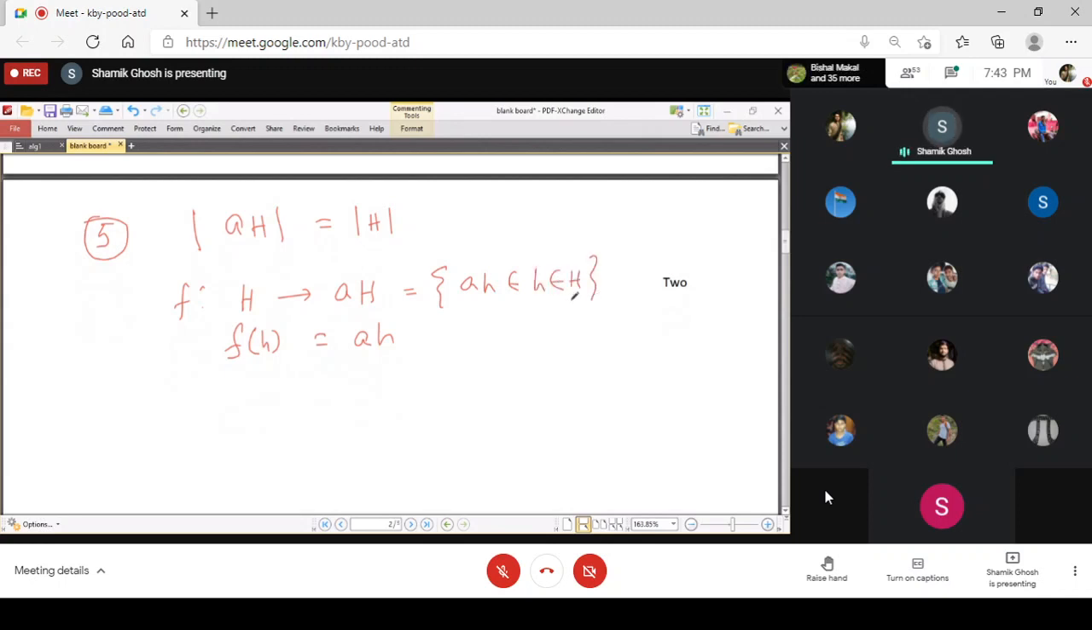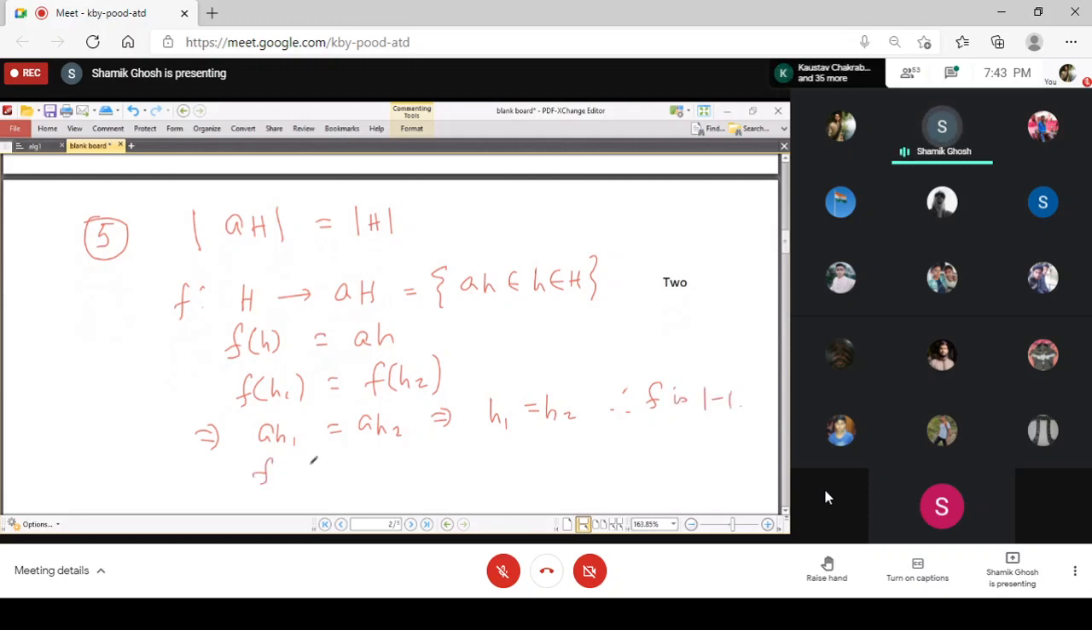So h goes to ah is the mapping, and you see that the mapping is injective, because if you take f of h1 equal to f of h2, that gives you ah1 equal to ah2, and so you get that h1 equals h2 by cancelling a from both sides because we are in a group, or multiplying by a inverse from the left. So you have that f is one-to-one.